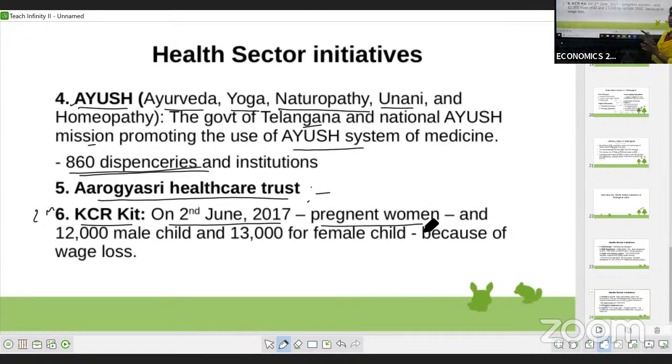After the delivery, whatever the child requires, the kit provides all those items. Nearly 12 to 13 items will be provided in this kit.